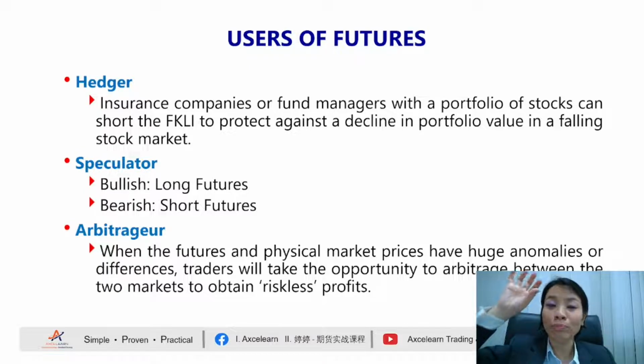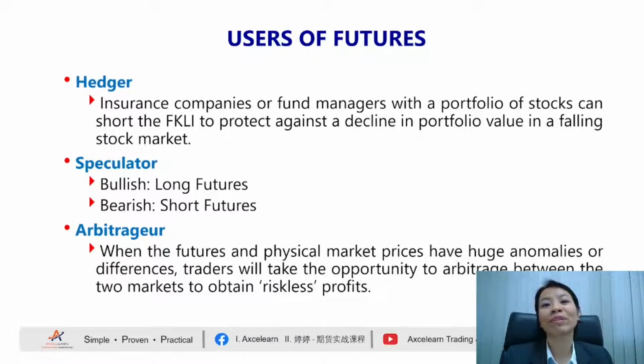And if I can buy in the US at 3,000 ringgit Malaysia, and in Malaysia at 5,000 ringgit Malaysia, what are you going to do? Definitely you are going to buy in the US and you're going to sell in Malaysia. Am I correct? So you buy in the US at 3,000, you sell in Malaysia at 5,000 ringgit Malaysia, you're going to make 2,000 of riskless profit.